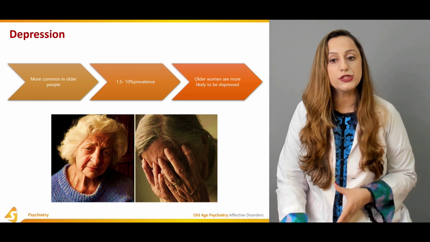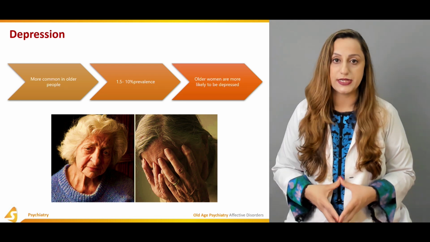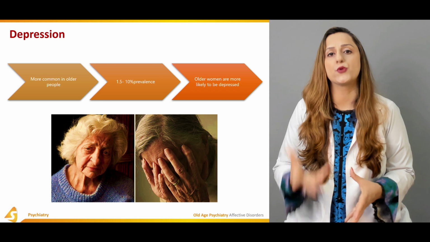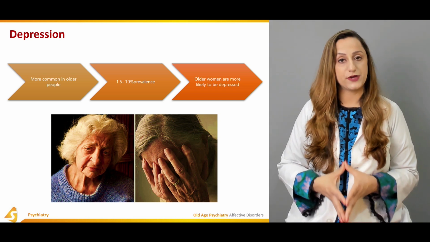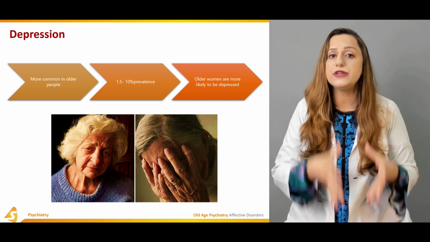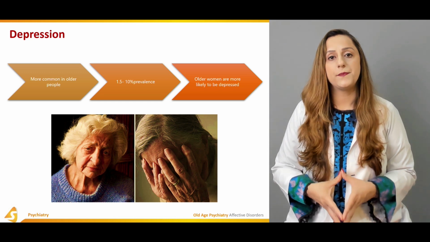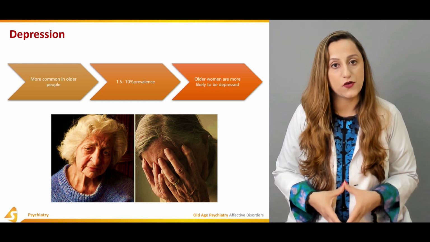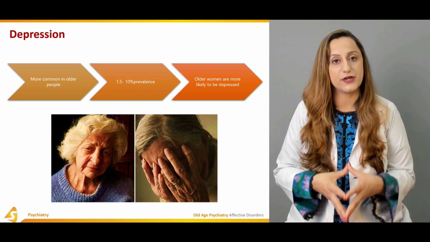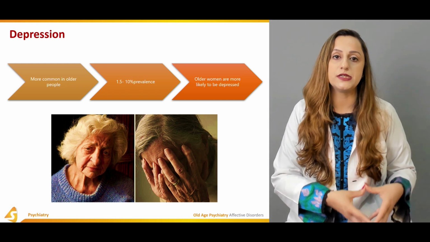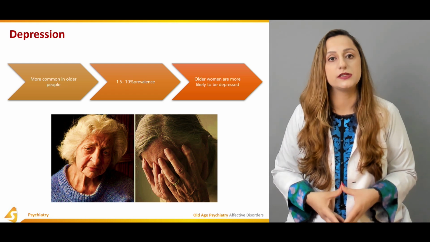When we talk about depression, it's more common in older people, and 1.5 to 10% is the prevalence rate. Older women are more likely to be depressed because they're emotionally more prone to developing these depressive states. When normal bereavement hinders the normal lifestyle of the individual, this is when we differentiate normal bereavement from episodes of severe depression.